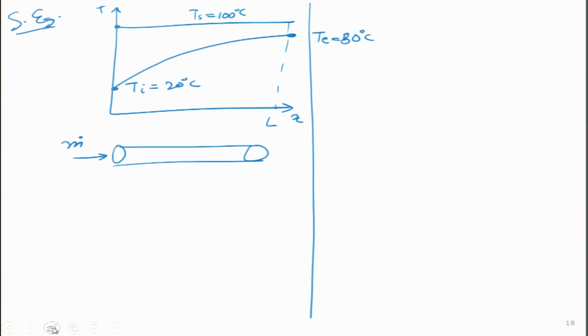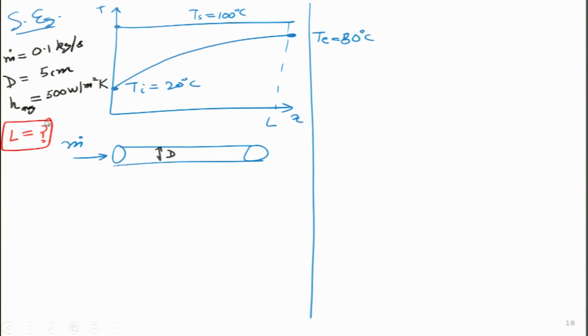So what are the things which are known to me are as follows. The mass flow rate is given as 0.1 kg per second. The diameter of this pipe is known to me as 5 centimeters. So it's like a 2-inch pipe. Average heat transfer coefficient is also known to me as 500 watts per meter square Kelvin, and what we need to find in this problem is the value of L.